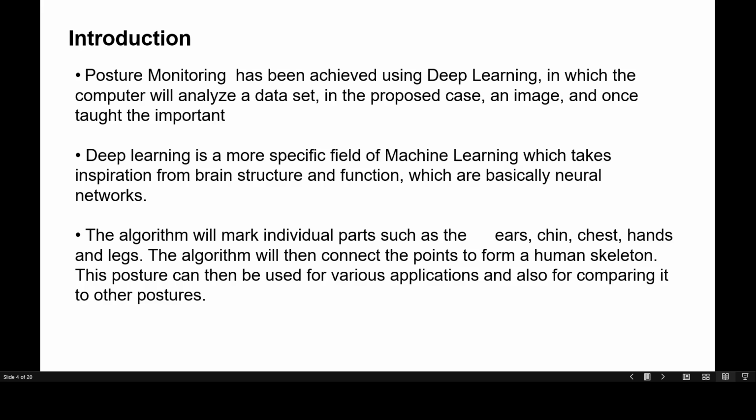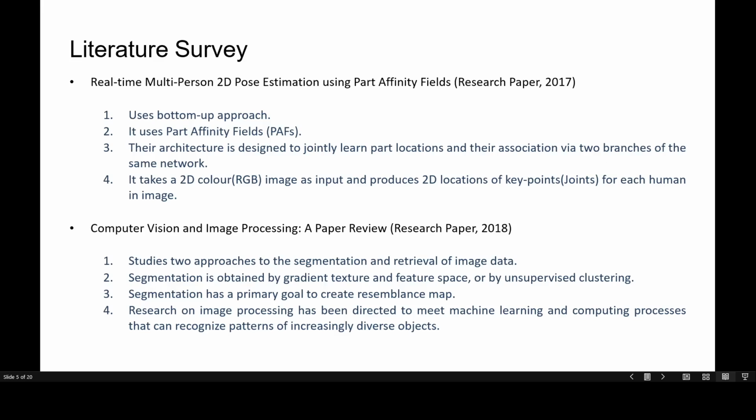There have been a lot of attempts at identifying the posture of humans, and quite a few have succeeded, but not completely, as every image is different. This has been achieved using deep learning, in which the computer will analyze a dataset, in the proposed case an image, and once taught, the important posture points in a person's body should be able to later detect it in new images. Let us start off with the literature survey.